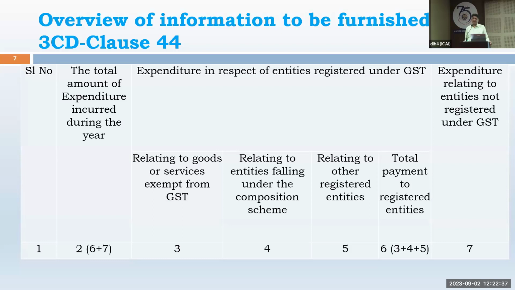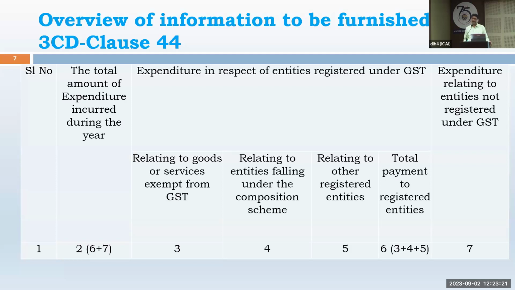Then, as far as supply of goods is concerned, whether trader, manufacturer, wholesaler or retailer, one separate composition scheme is available. If the turnover is less than 1.5 crores in the previous year, or in the very first year of taking the GST number, then he can apply for the composition scheme separately and it will be available. Such a supplier of goods will pay only 1% GST instead of 5% or 12% or 18%. He just has to pay 1% tax. And on the purchase side, whatever goods or services he has obtained, input credit is not available.